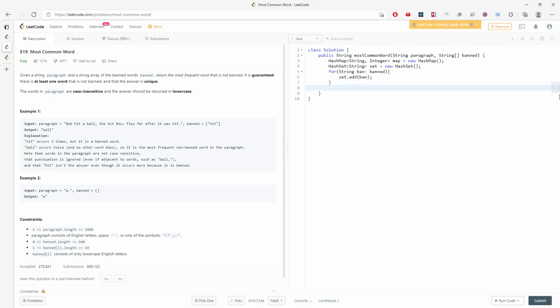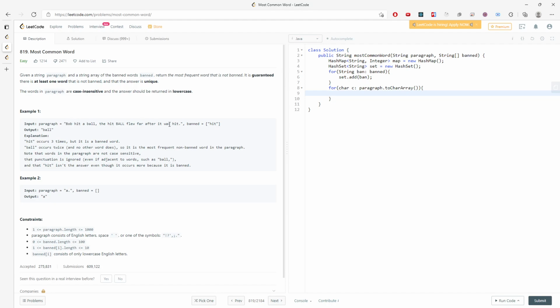I have to traverse every single char of the paragraph converted to a char array, right? So this is the problem: I'm now traversing every single character inside the paragraph string.